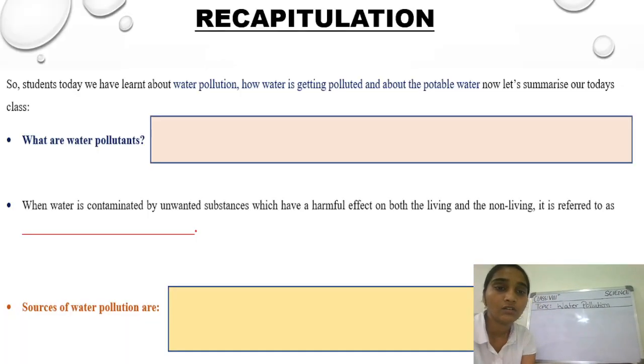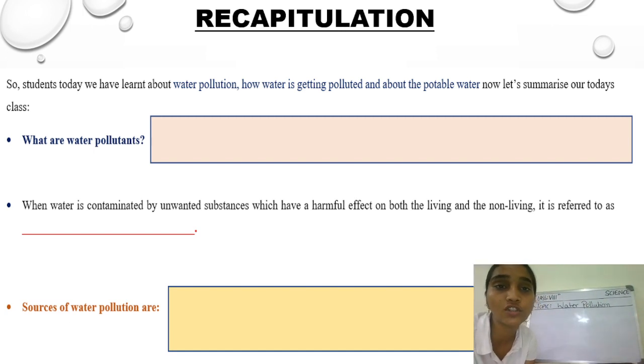So now, students, we have today learnt about water pollution, how water is getting polluted, and about potable water, right? So now let's summarize today's class. So students, what are water pollutants? Yes, water pollutants are those harmful substances, the toxic or chemical substances, which are dumped into the river, causing water pollution, right? And second, when water is contaminated by unwanted substances which have harmful effects, that is referred to as what? Yes, that is water pollution.